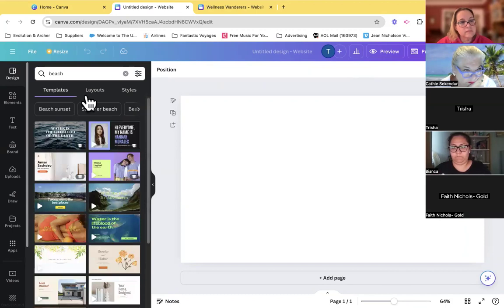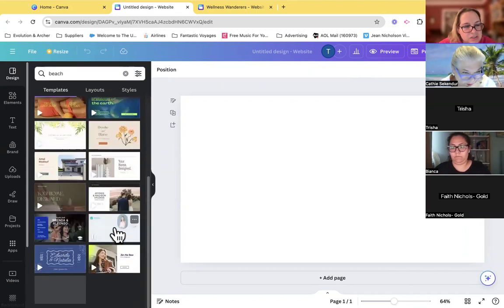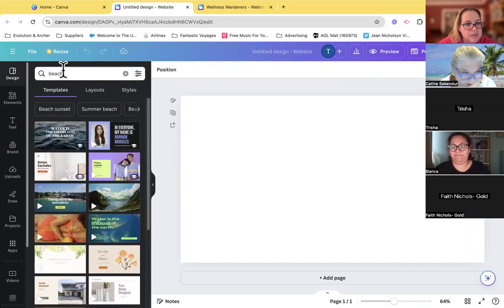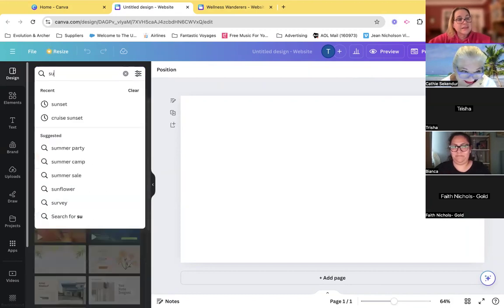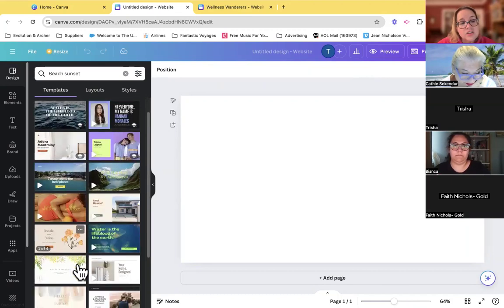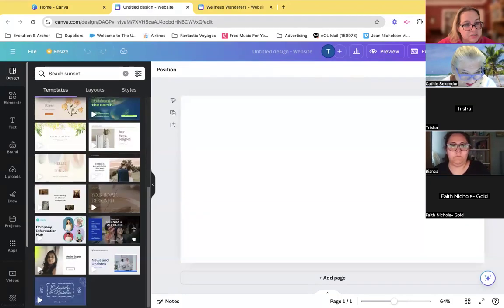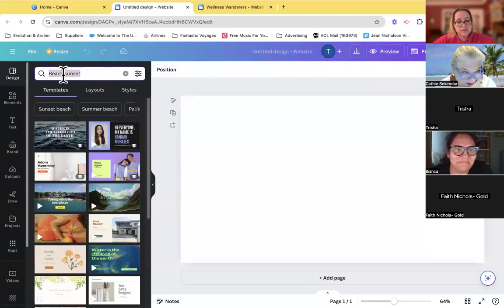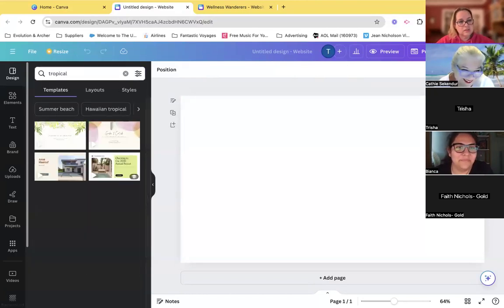Beach. Why don't you have good beach things, Canva? Sunset. Beach sunset. You don't want to give me any good templates for beach and sunset. I don't know why. It never does. Tropical.